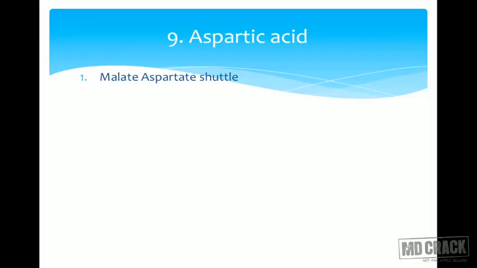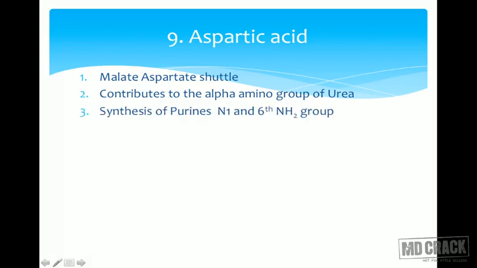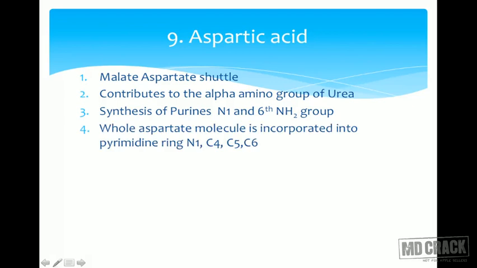Aspartic acid, its main use is in the malate-aspartate shuttle. It also contributes, remember, aspartate gives one more amino group to the urea, and to the synthesis of purines, N1 and the 6th amino group. The whole aspartate molecule is incorporated into the pyrimidine ring: N1, C4, C5, C6. The whole aspartate comes from aspartic acid into the pyrimidine ring.